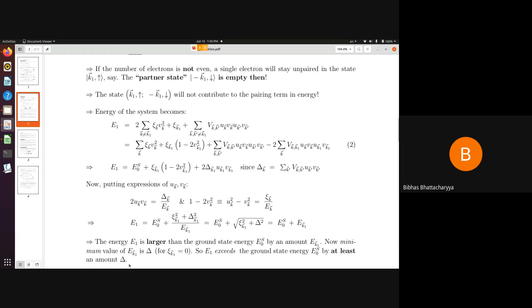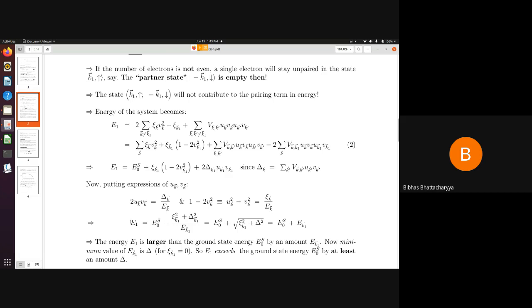Now definitely the energy EK1 is larger than the ground state energy. Sorry, this energy E1 is larger than the superconducting ground state energy E0s by an amount EK1. Now the minimum value of EK1 is delta, if xi K1 is equal to 0. So the minimum value of this quantity is delta.